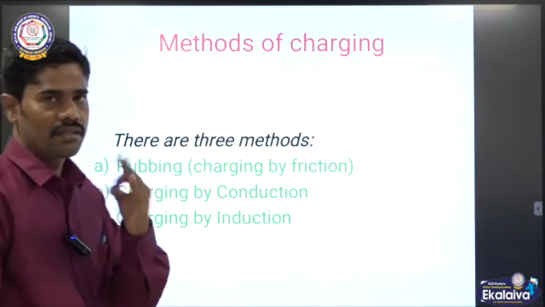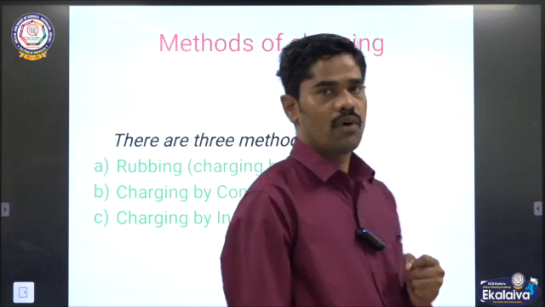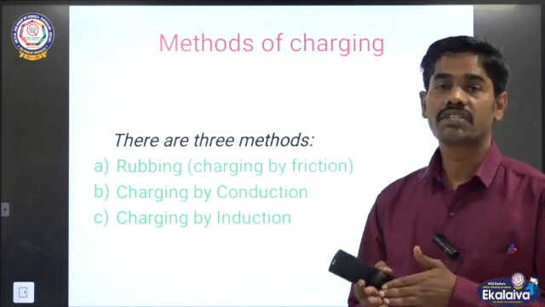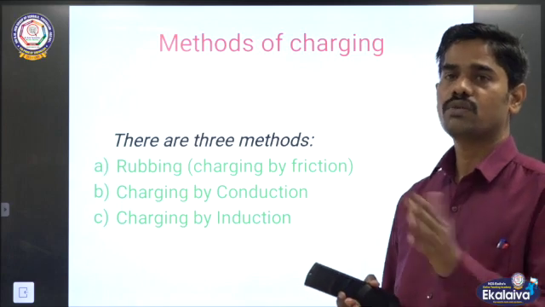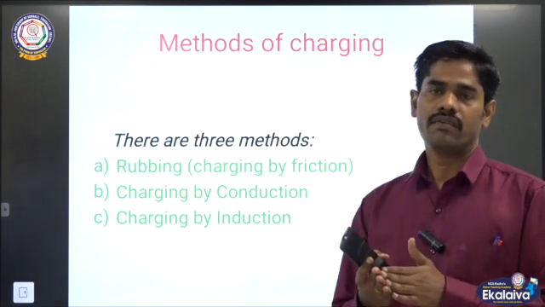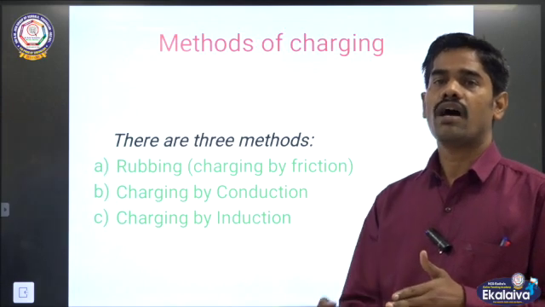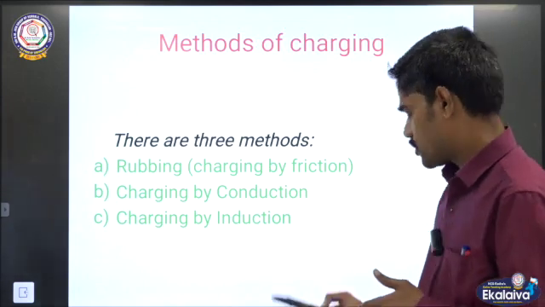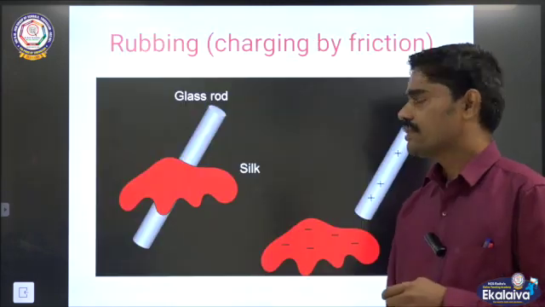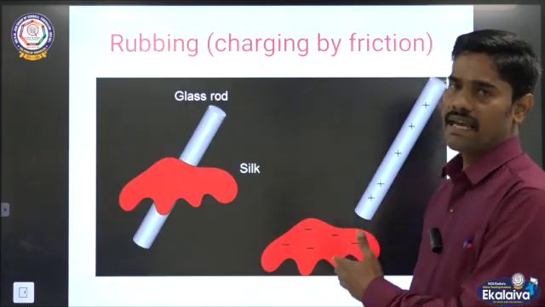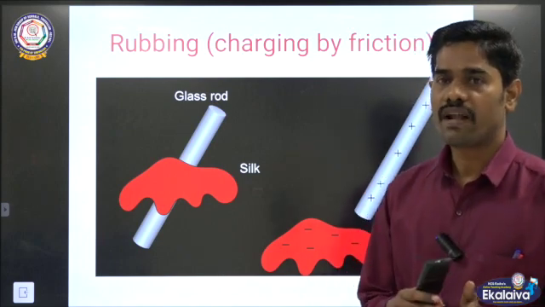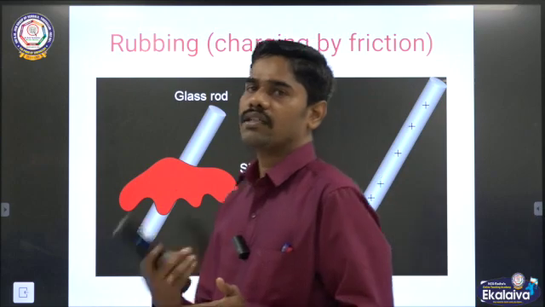And there are three methods for charging a body. First method is called rubbing, charging by friction between one object and another object, one body and another body. Through friction we can make it a charged one. The second one is charging by conduction. Charging by induction is the third one. Here is an example of how charges are transferred from one body to another body.